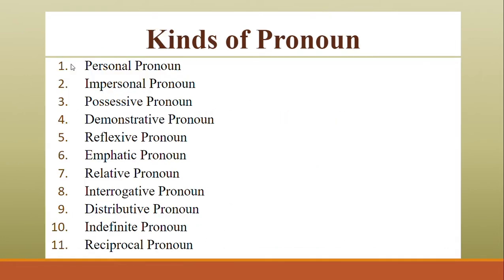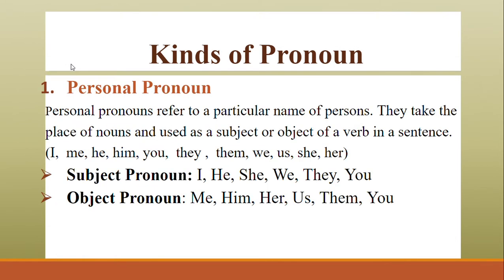So these are the different kinds of pronoun: personal, impersonal, possessive, demonstrative, reflexive, emphatic, relative, interrogative, distributive, indefinite, and reciprocal. So let's start with the personal pronoun. A personal pronoun refers to a particular name of a person. They take the place of a noun and are used as the subject or object of a verb in a sentence.